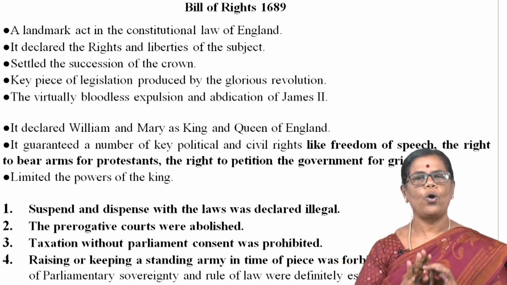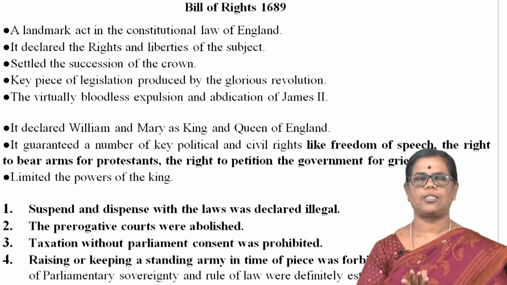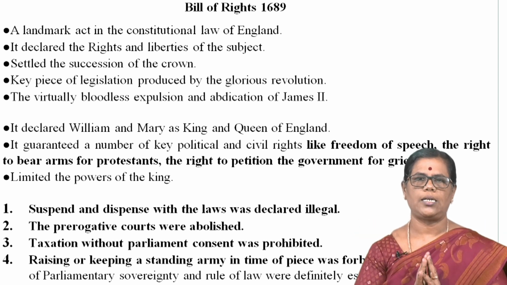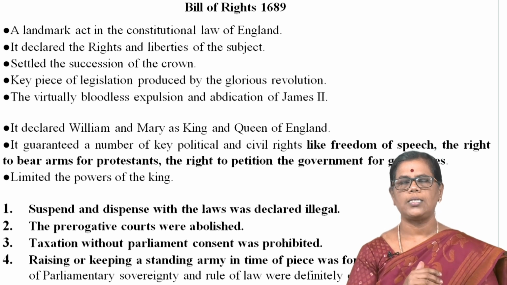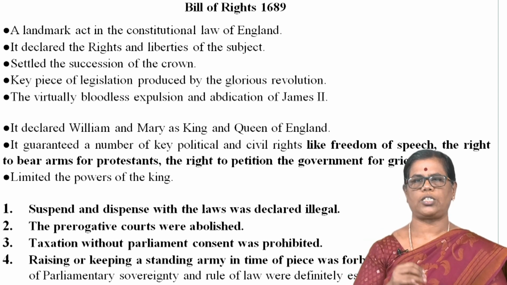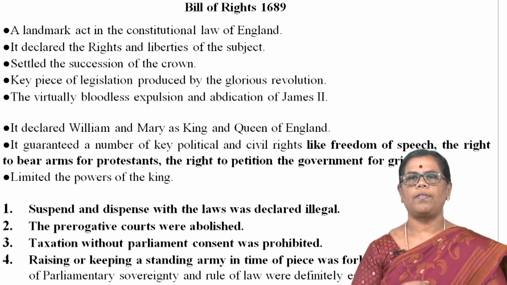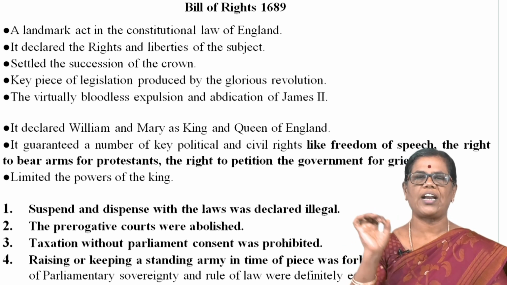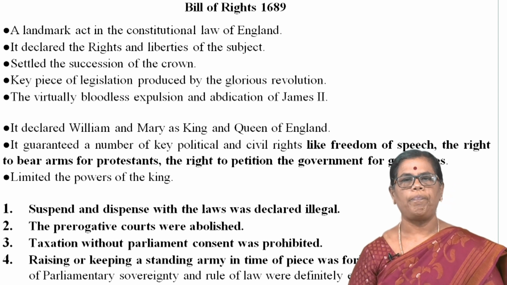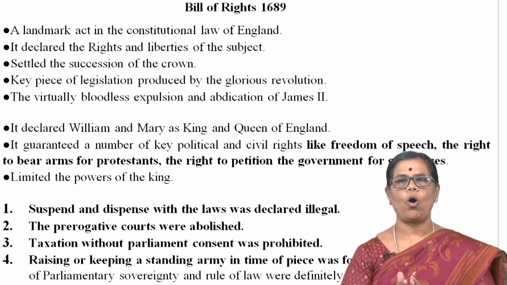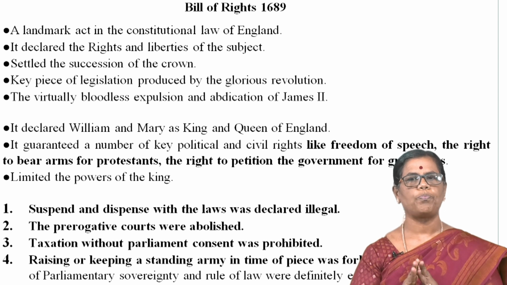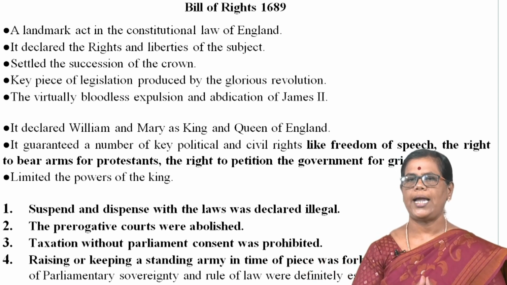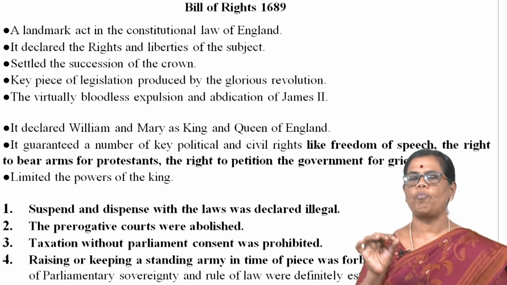He had no right to suspend the laws and dispense the laws without the approval of the parliament. The next one is that the king had some courts, prerogative courts. The prerogative courts were abolished by the Bill of Rights of 1689. And taxation without parliament consent was prohibited. And raising or keeping a standing army in time of peace.